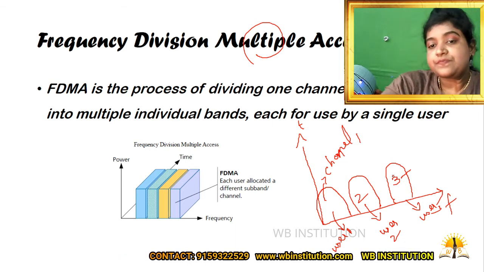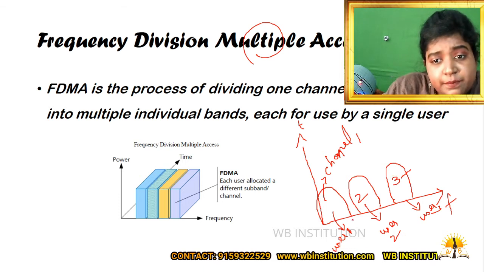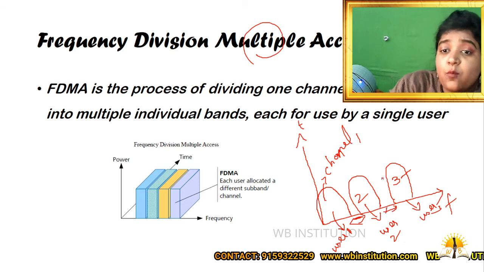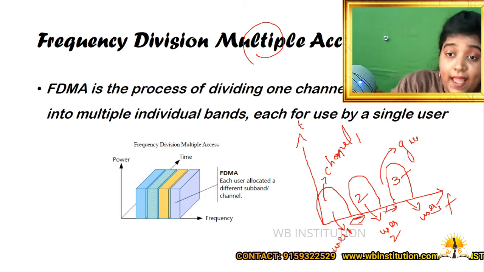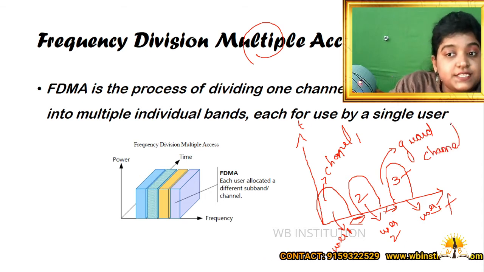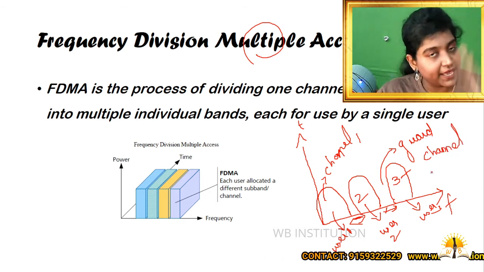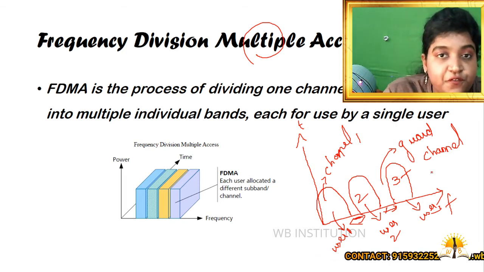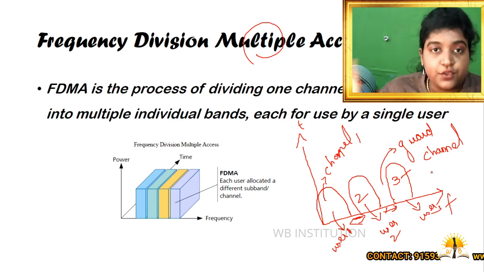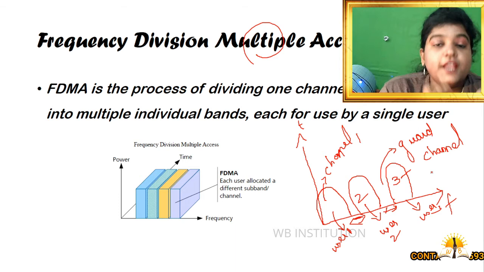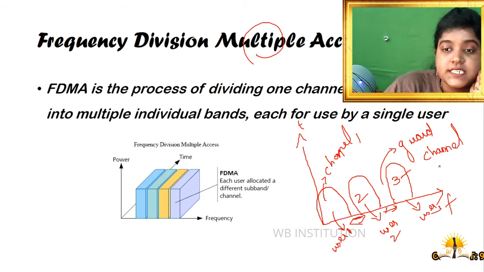Now, here you can see some gap, right? This particular gap I'm going to call a guard band. What is the use of this guard band? It is placed in order to avoid inter-symbol interference between any two users or many users. Got it? In order to avoid inter-symbol interference, the guard band is used.